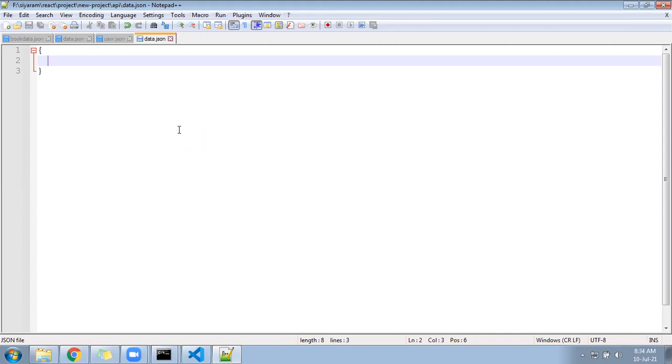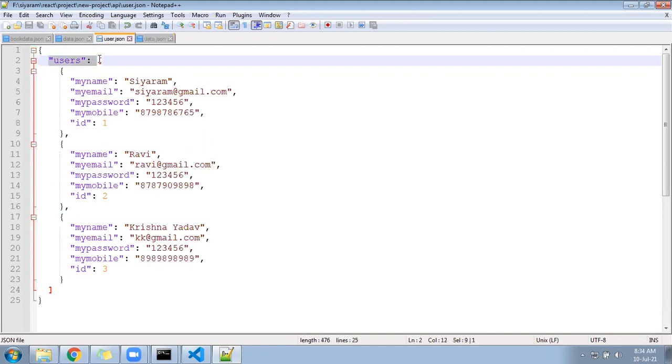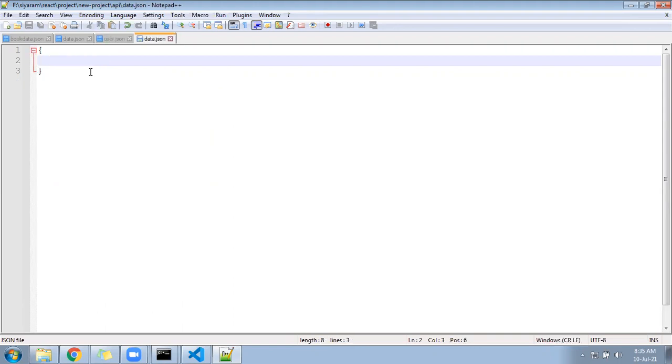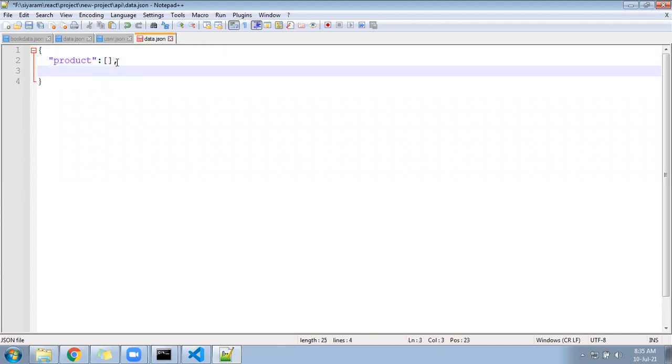So in this we will have a total of two types of object. One will be called product and another will be called cart. Here you can create one called product, and another will be called cart.